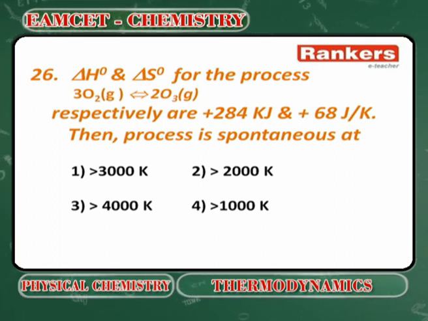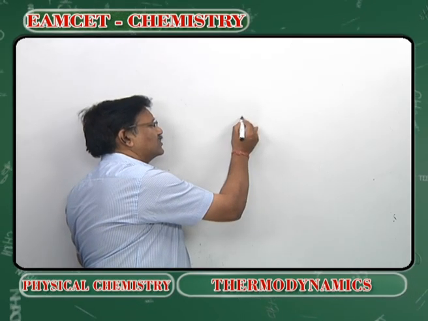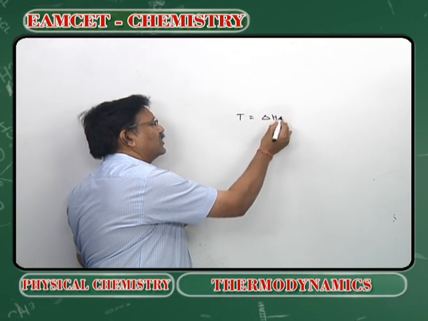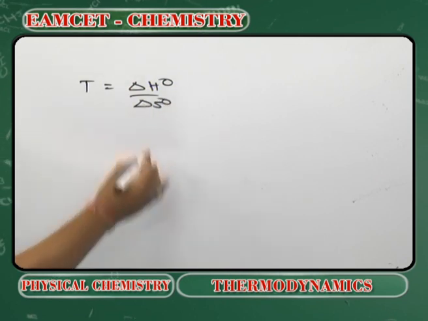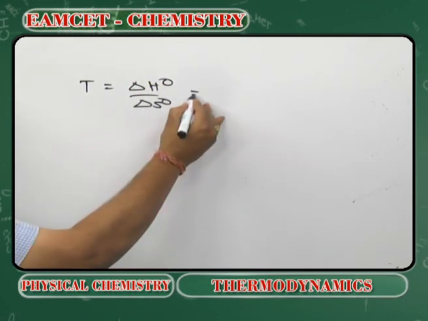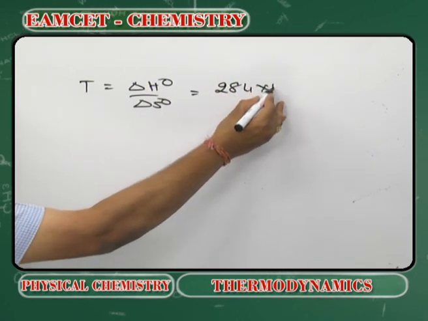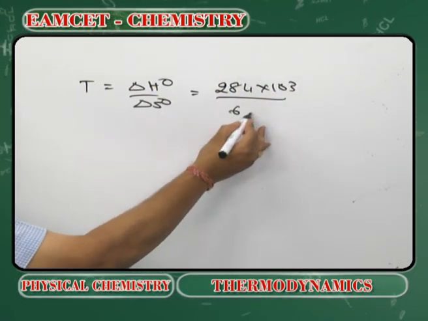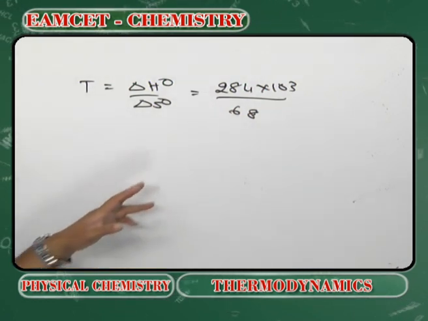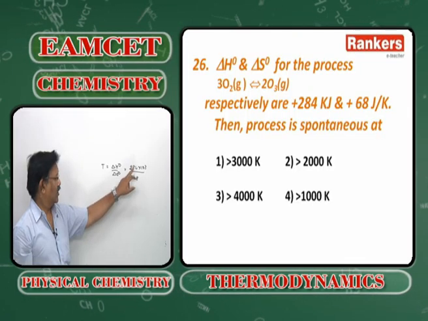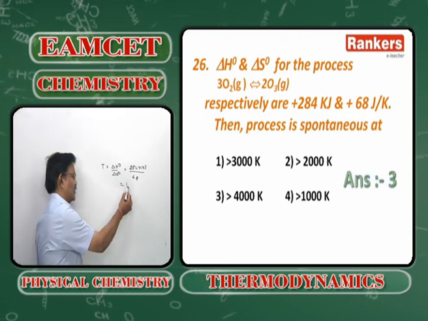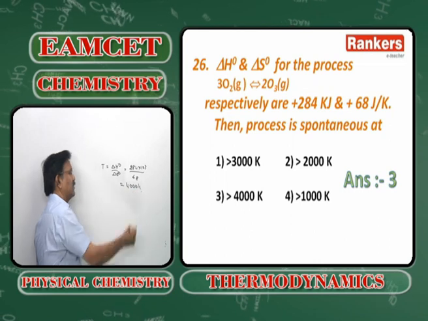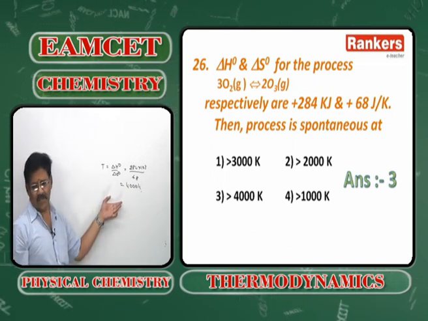So delta H naught and delta S naught are given. The process can be spontaneous. Simple logic is T will be equal to delta H naught by delta S naught, so plus 284 into 10 to the power of 3 by 68. So it must be around 4,000. The process can be spontaneous because delta H is positive.